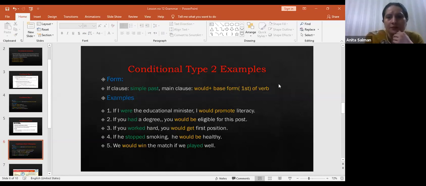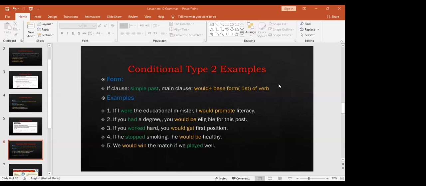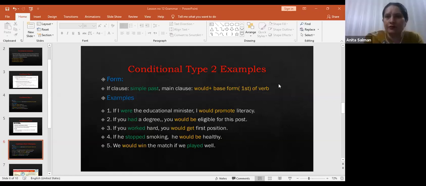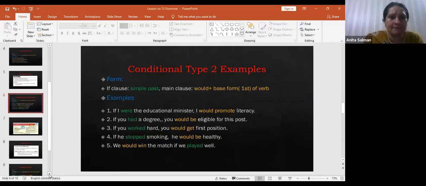Beta, Mohit, please unmute your mic. Okay, rest of the students, I'm checking you. Please give me thumbs up if this is clear. Then I'm going to revise again conditional type 3. Good. To everyone, it is clear. Very good. Right. Now we are going to see the next, conditional type 3.